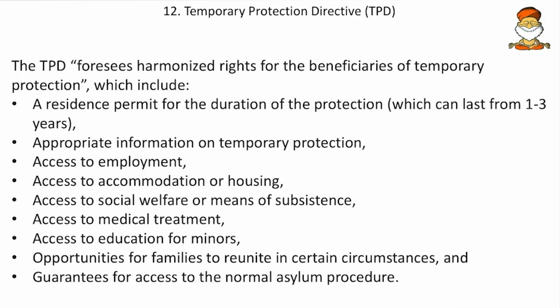And the TPD foresees harmonized rights for beneficiaries of temporary protection, which includes a residence permit for the duration of protection, which can last for 1 to 3 years. So that means for 1 to 3 years, residence protection will be there, along with appropriate information on the temporary protection, so what kind of protection you will get will be informed beforehand. And access to employment, access to accommodation or housing, access to social welfare or means of subsistence, access to medical treatment, access to education for minors, and opportunities for families to reunite in certain circumstances, and guarantees for access to the normal asylum procedure.